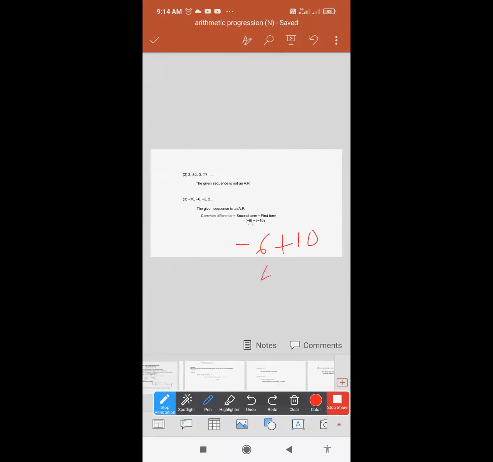The greater number's sign, what is it? It is plus, so your value will be positive. We don't write the plus sign; we consider it as 4. So this is the common difference for the first pair. Now first term, second term, third term: at least for 2 pairs of terms you are going to find the common difference, then only will you state that my sequence is an AP.